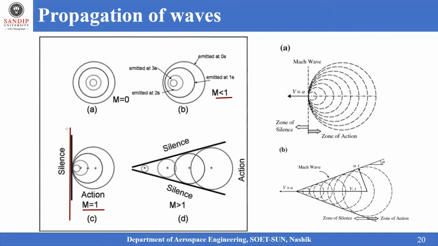Within this shock wave range, where the flow properties are measured in front of and behind the body, the flow properties will change. So abrupt changes in the flow properties, or all of a sudden property changes, will happen across the shock wave. So what exactly is a shock wave?